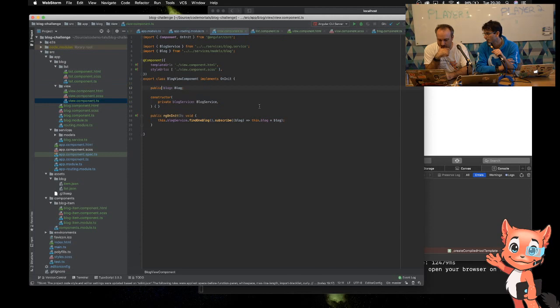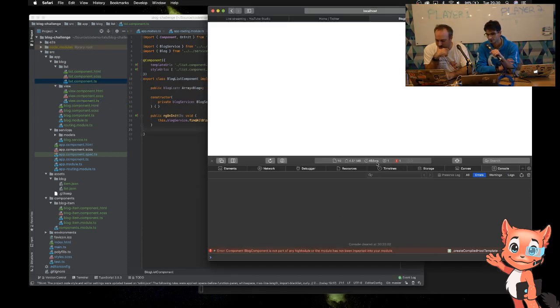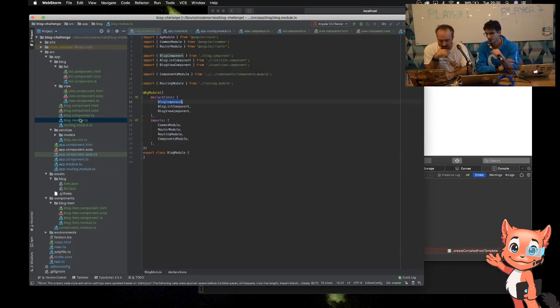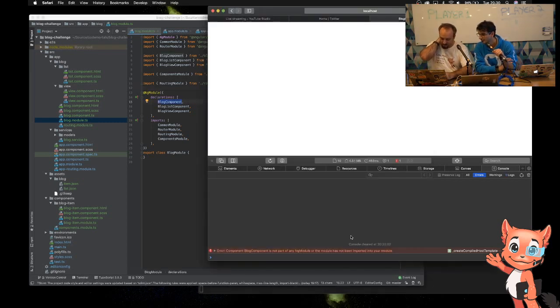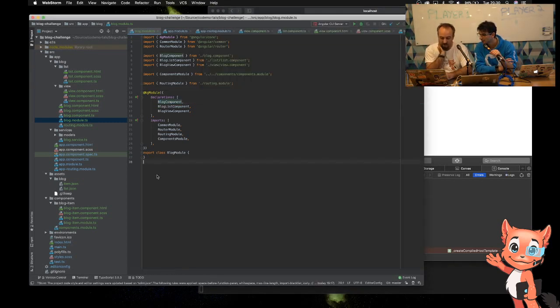Okay. You've tried stopping the build and rebuilding it just in case it didn't pick up any file moves or anything that you've done? Yeah, I did do that because we do get those problems on occasions. But yeah, there's no particular reason that I can see that it would be saying that the blog component is not part of a module when that has not been an issue up until this moment in time.